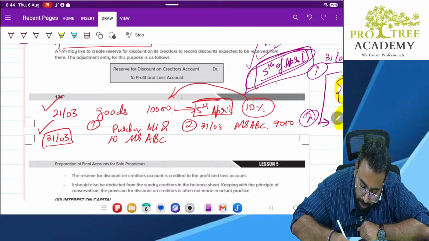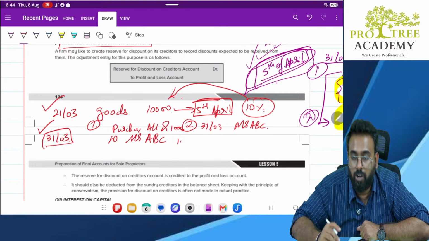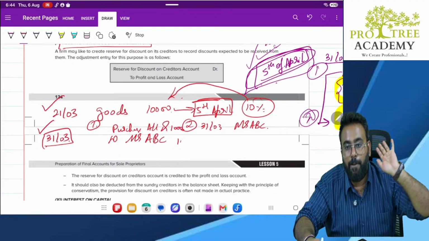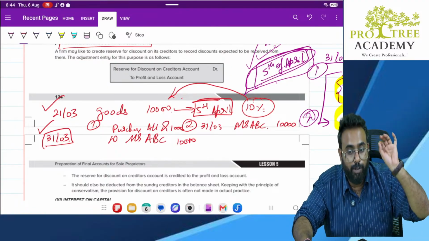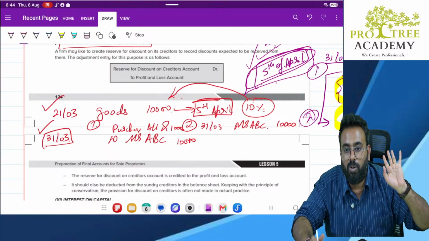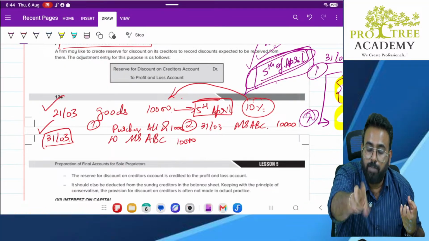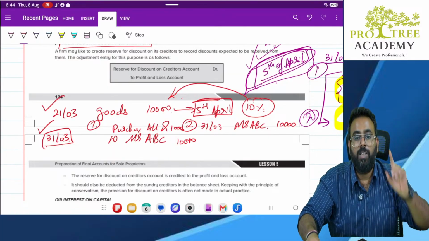Mr. A, how much was the amount? 10,000. So how much am I settling Mr. A? Am I settling 10,000 or 9,000? Sir, I am paying him 9,000 rupees. I am paying him 9,000, but the amount which is getting settled is 10,000 rupees, correct or no? You purchased goods worth 10,000, but you are paying only 9,000. But how much is the balance getting settled? 10,000 rupees.